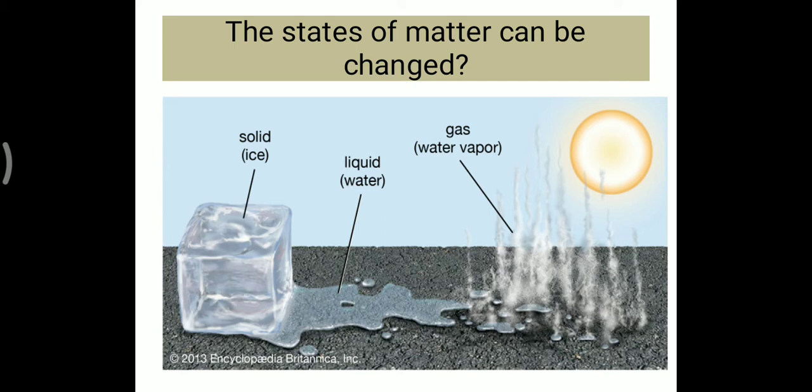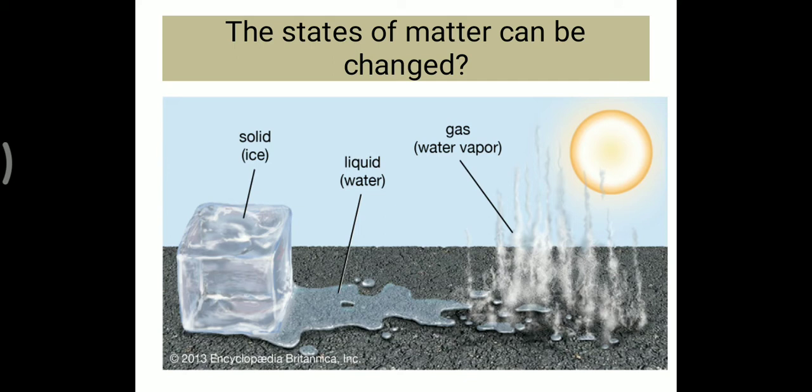So, today we are going to discuss what happens when matter changes into another form. What happens when solid changes into liquid and liquid changes into gases. Students, you might have observed that whenever we take ice cubes out of the refrigerator, they start melting and change their state. Earlier they were in solid state in the fridge, but when we take them out, they convert into liquid state.